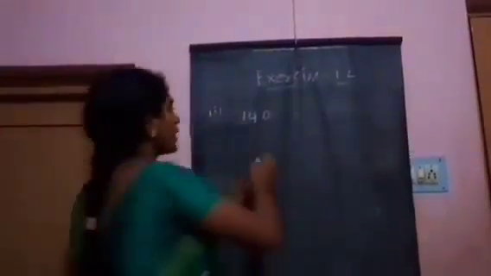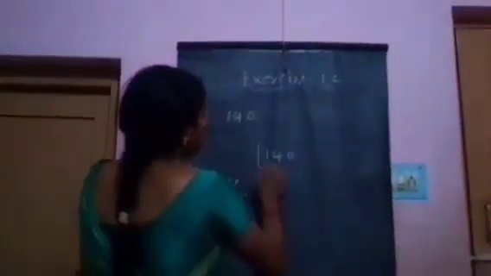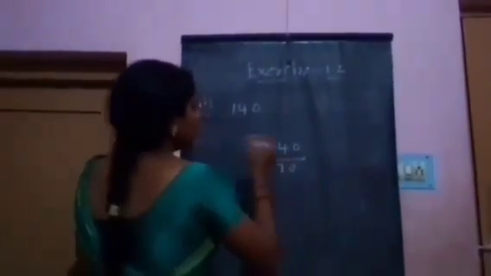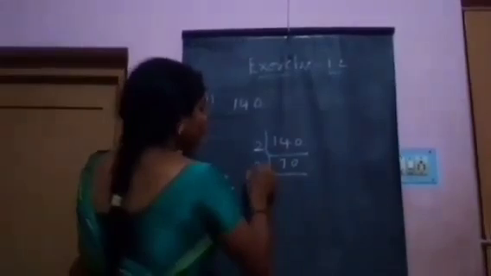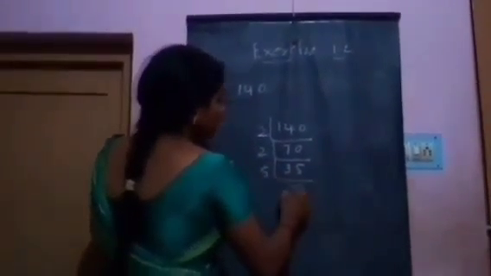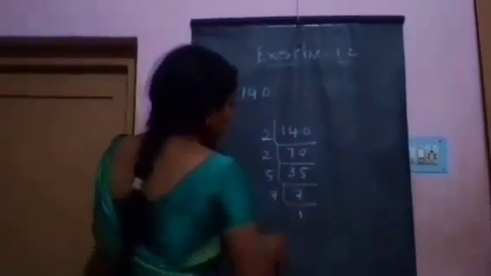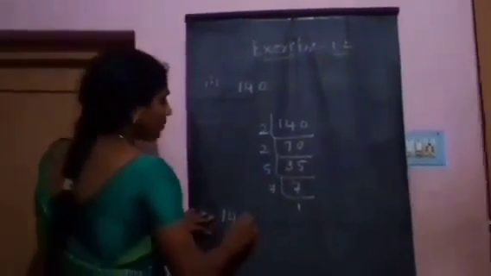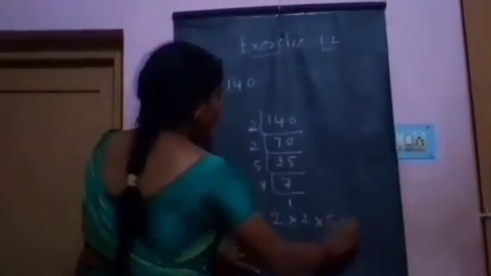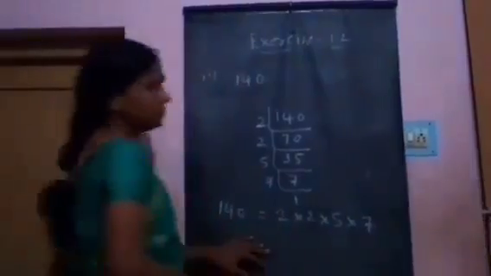In this, the first problem is 140. 140 can be written as a product of prime factors: 2 sevens are 14, 2 thirty-fives are 70, 5 sevens are 35, 7 ones are 7. 140 can be written as 2 into 2 into 5 into 7.